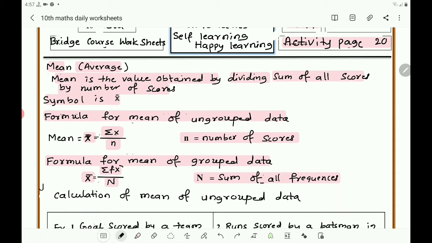Then you have to take the product of f and x, and find the sum of all the products of f and x, that is sigma fx. Sigma fx by n, where n is the sum of all frequencies.